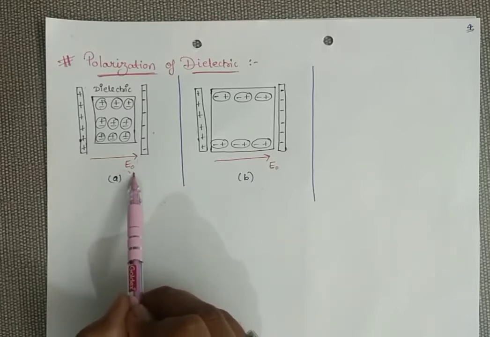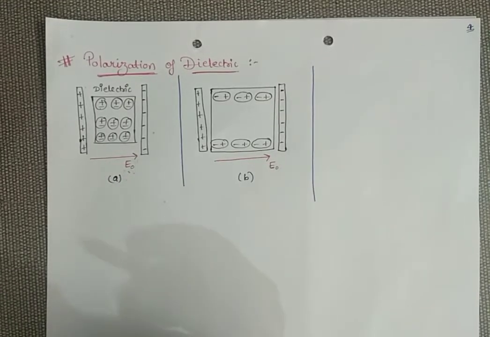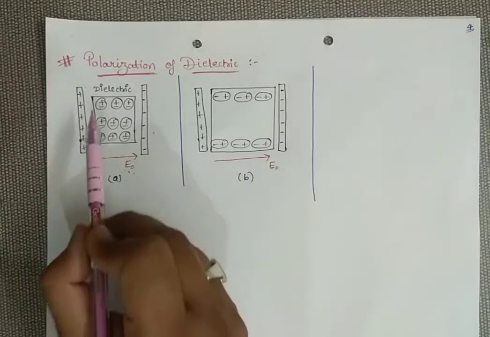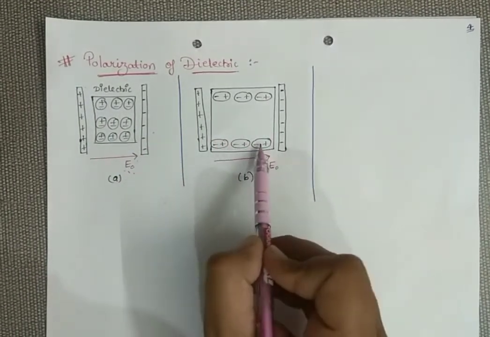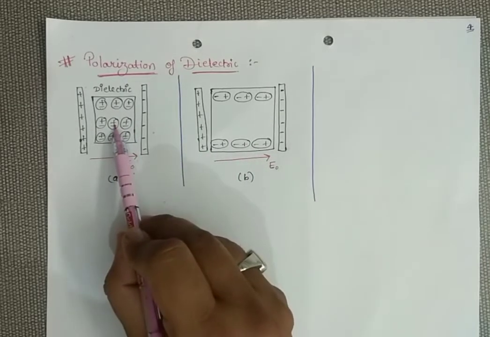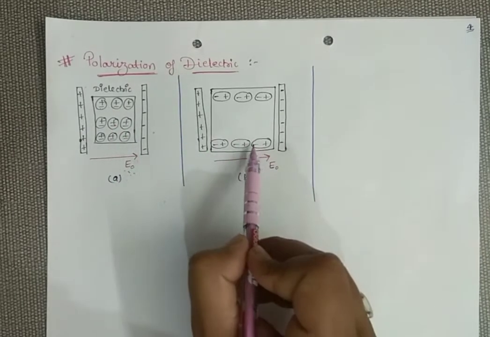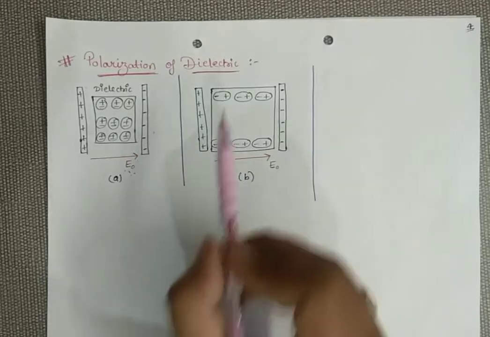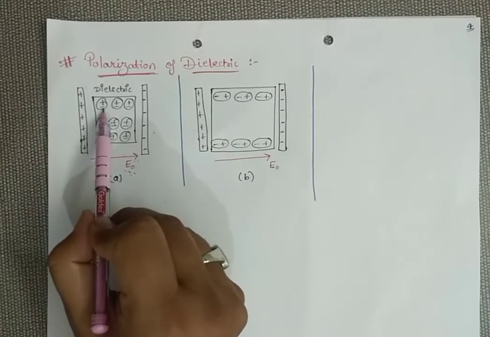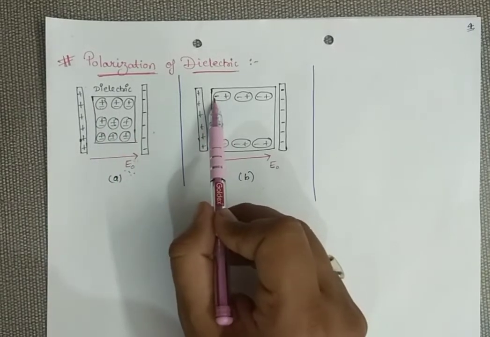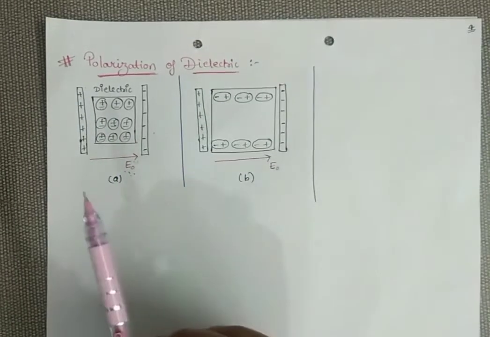If you remember, the first step which is going to take place is polarization. These non-polar molecules will convert into polar molecules. Just look at this. These are non-polar, and because of this field, they get converted into polar molecules. Positive charge moves in the direction of the field and negative charge moves opposite, so negative on one side and positive on another side.